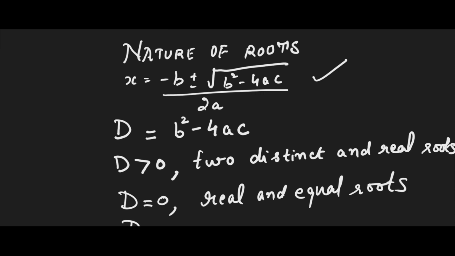And if D is less than 0, then the quadratic equation has no real roots. There are no real roots for this quadratic equation. So the kind of roots the quadratic equation will have depends upon this discriminant. This D is also called the discriminant.